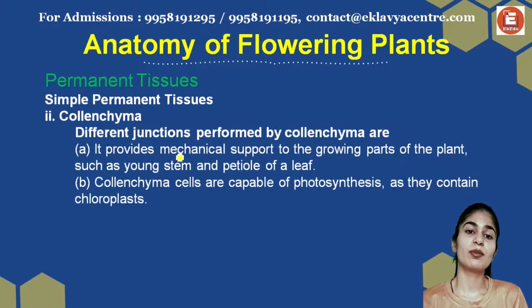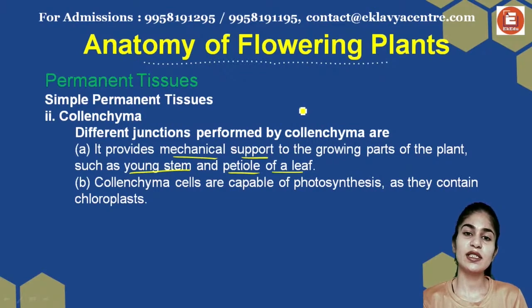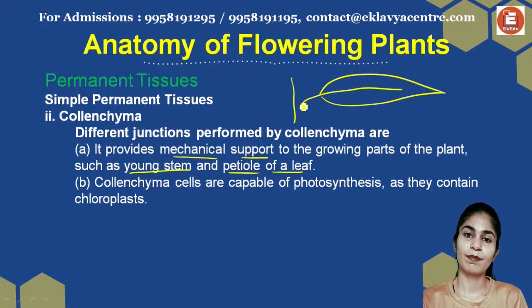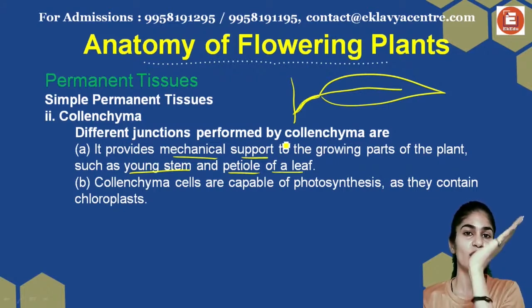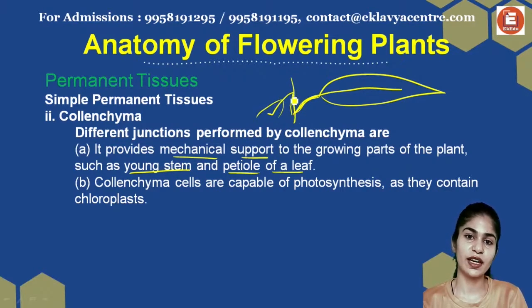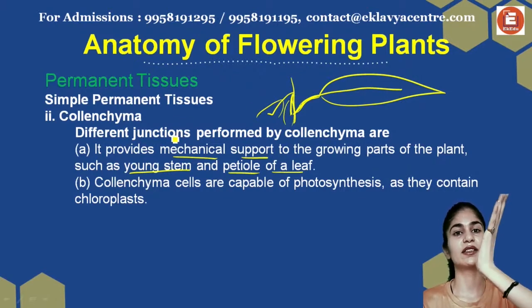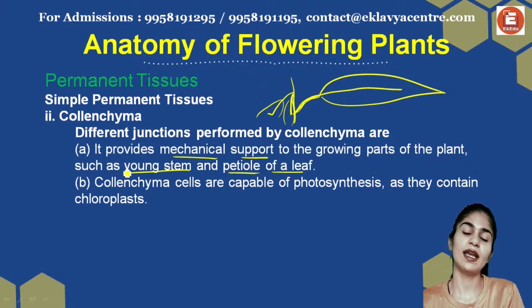What are the functions? Collenchyma provides mechanical support to plants, such as young stems, because they do not want to fall, so they stand up using collenchyma cells, and the petiole of the leaf. The petiole is the stalk of the leaf that connects the leaf to the stem. If the petiole does not have collenchyma, it will not stay upright. It will actually fall down. The petioles have collenchyma to provide mechanical support so that the leaf can stay upright in the atmosphere.